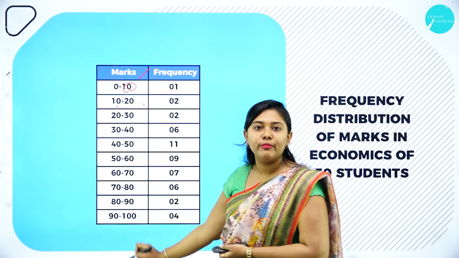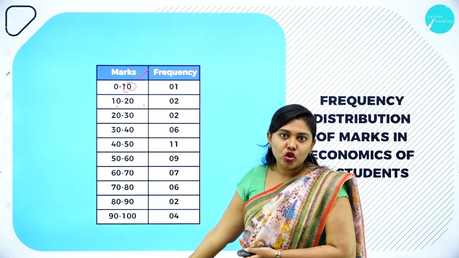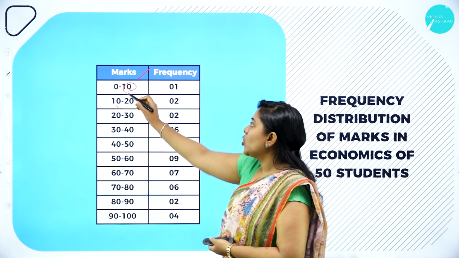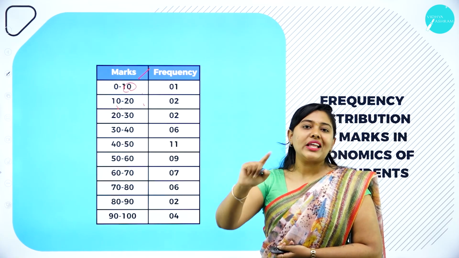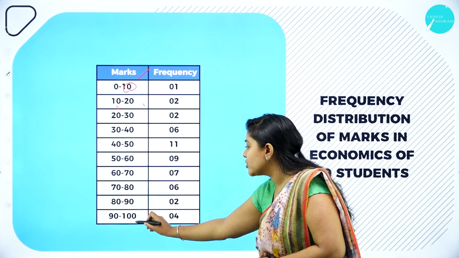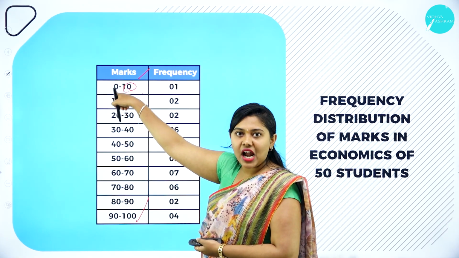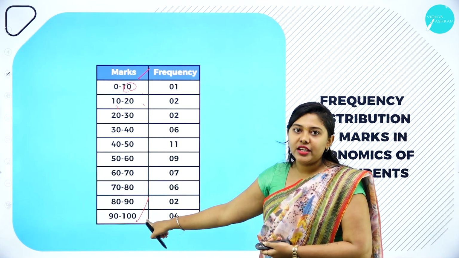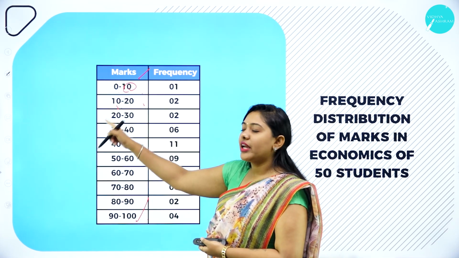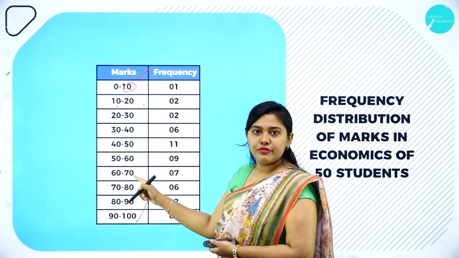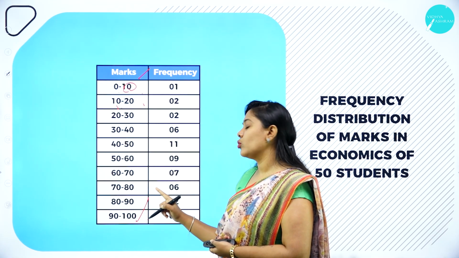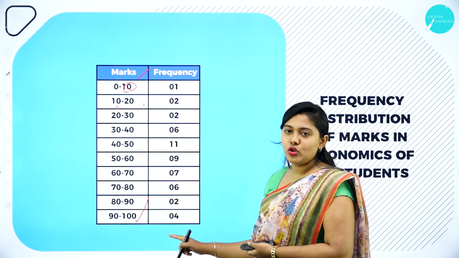So this kind of method is called the exclusive method. As I have told you, the minimum number was 0 and the maximum number was 100. So we have started from 0 and we end at 100: 0 to 10, 10 to 20, 20 to 30, 30 to 40, 40 to 50, 50 to 60, 60 to 70, 70 to 80, 80 to 90 and 90 to 100.